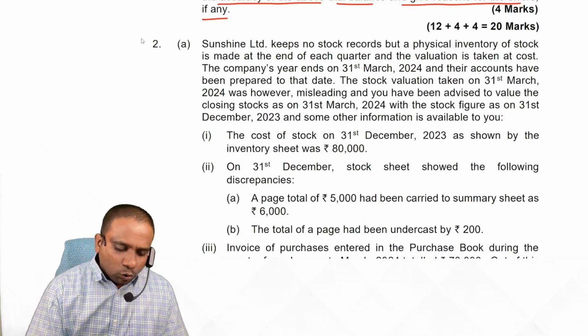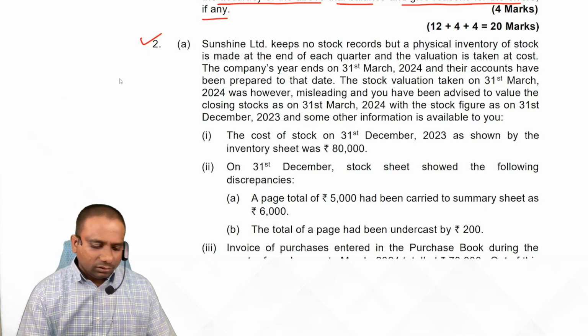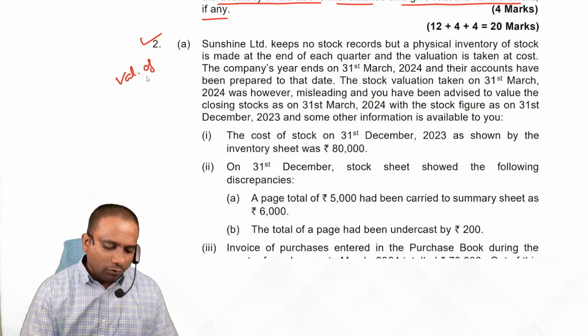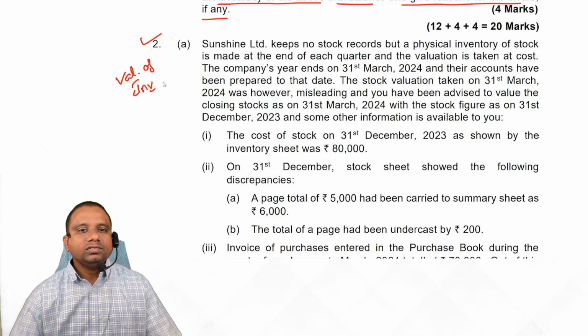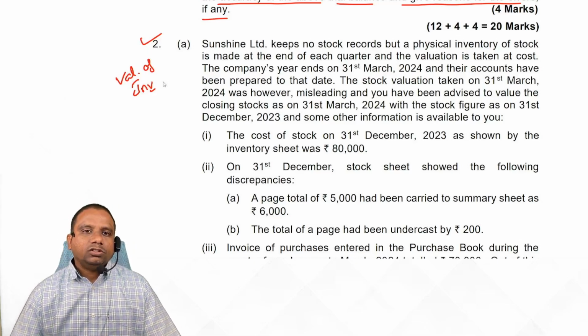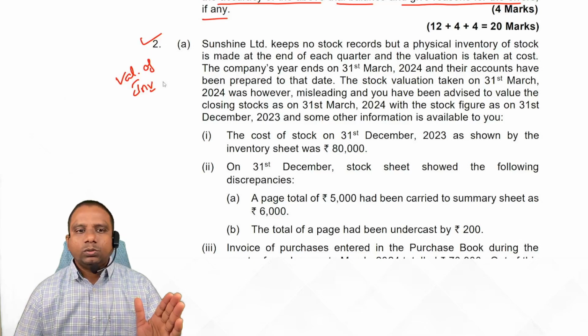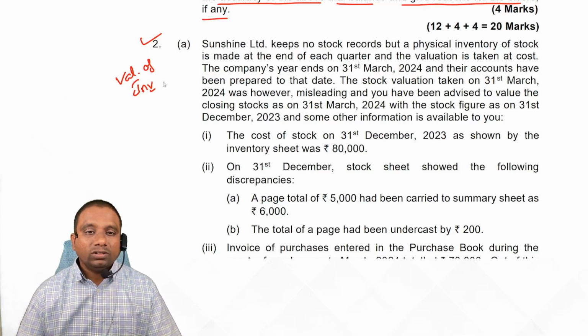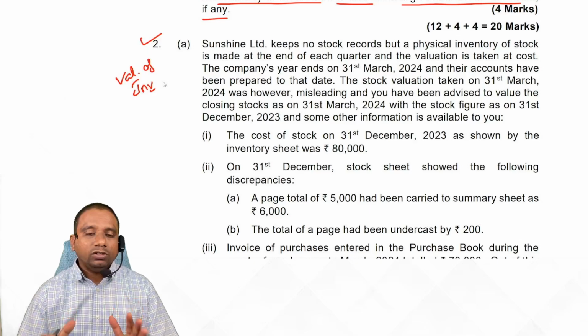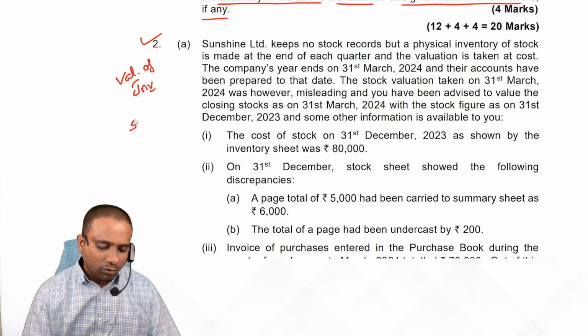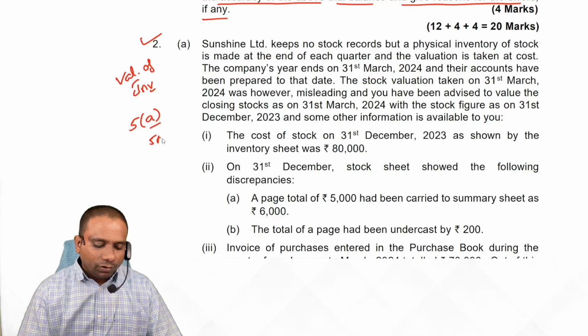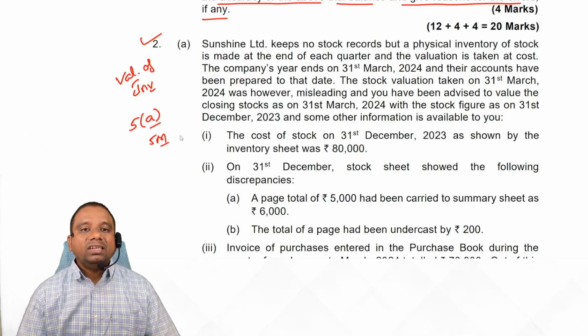Now look at 2A. 2A is a question on valuation of inventory. Observe students, in June 2024 and September 2024, they have given a question on valuation of inventory, in question number 5A for 5 marks. Inventory taking only. This question is also on inventory taking.